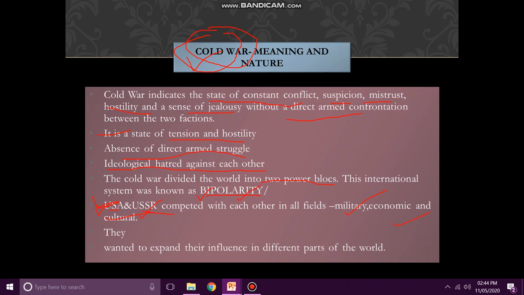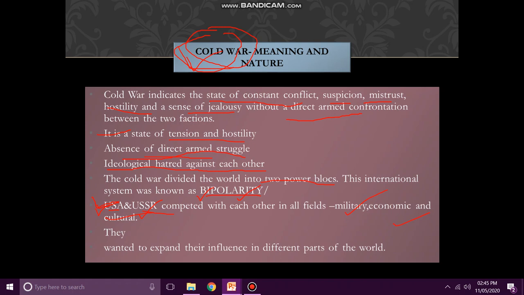But since there was absence of direct armed struggle, it was just a Cold War. It couldn't become an actual war or a hot war. So once again, I will repeat that this Cold War was not a hot war. It was not an actual war because there was absence of direct armed struggle, right?